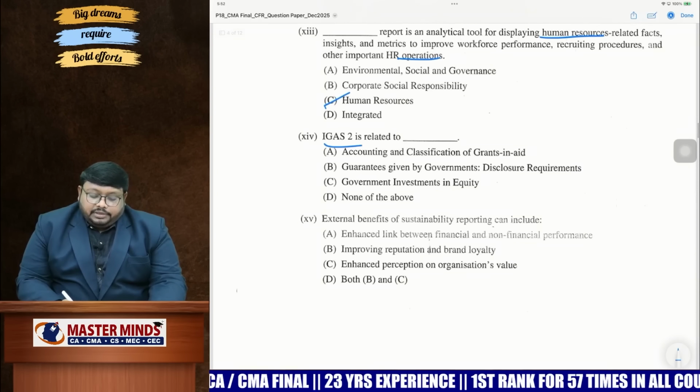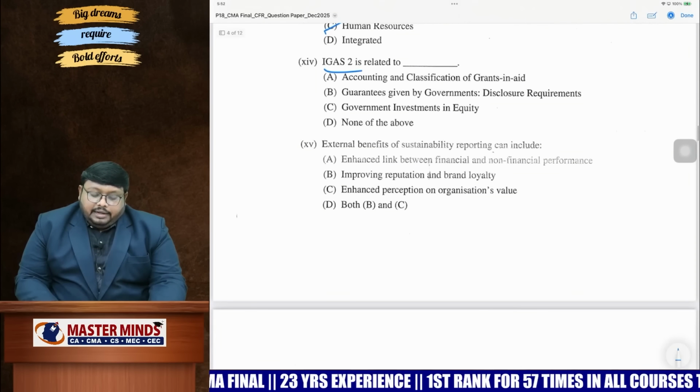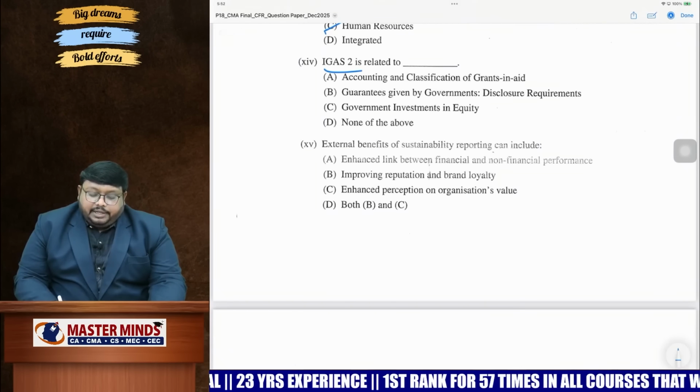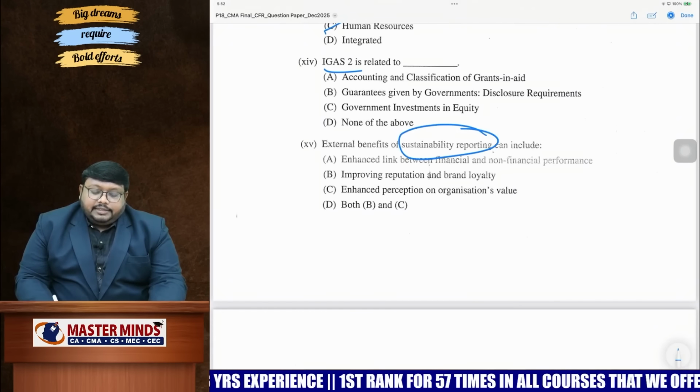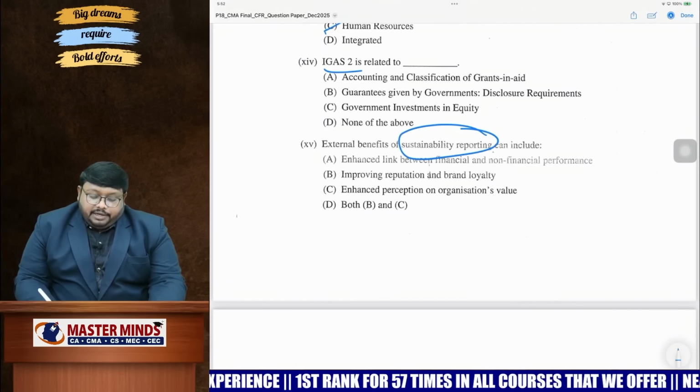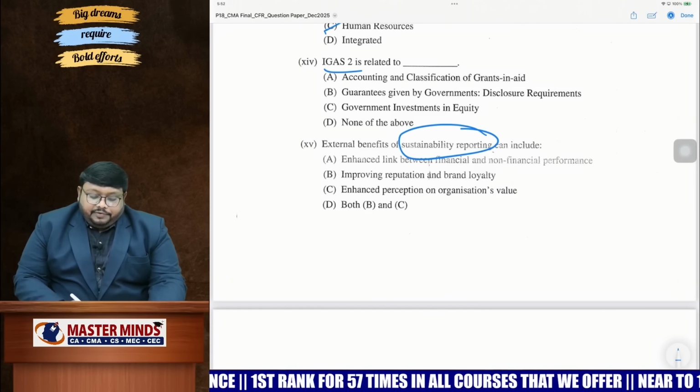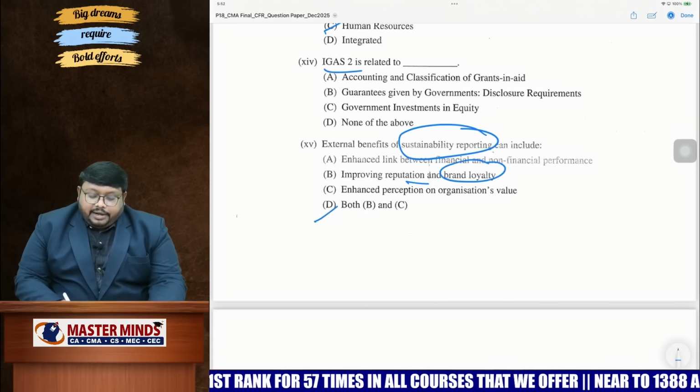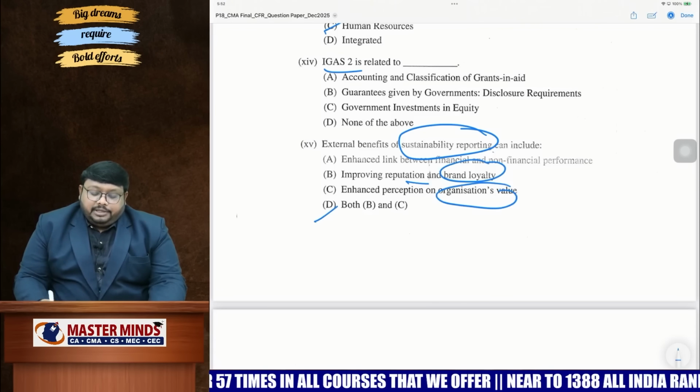IGAS 2 stands for what? We're having grants in aid. And external benefits of sustainability reporting. Sustainability consists of what are the external benefits they are asking here. External benefits we are having here: reputation and brand loyalty, and enhance the perception of organization value in the public.